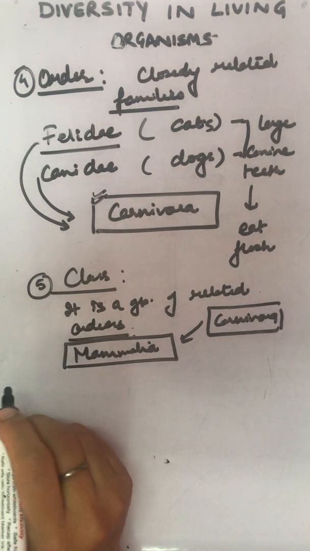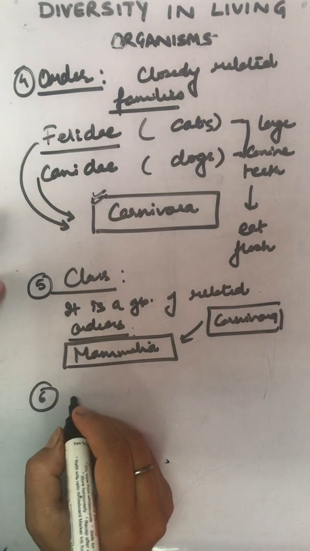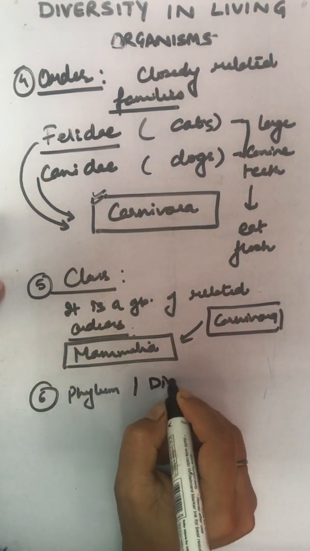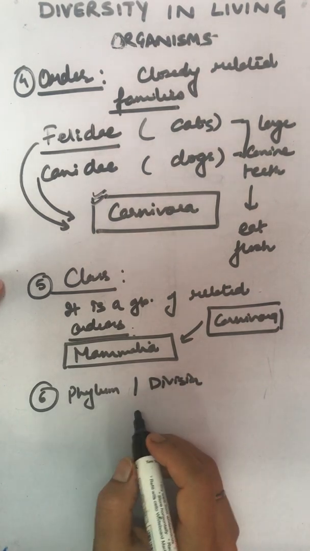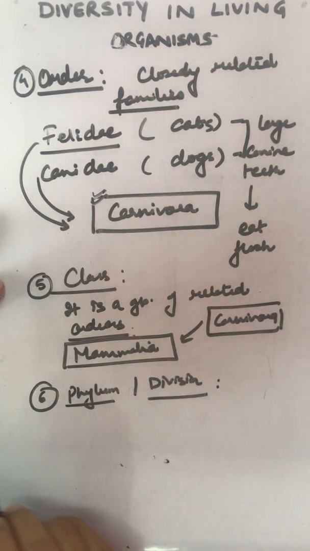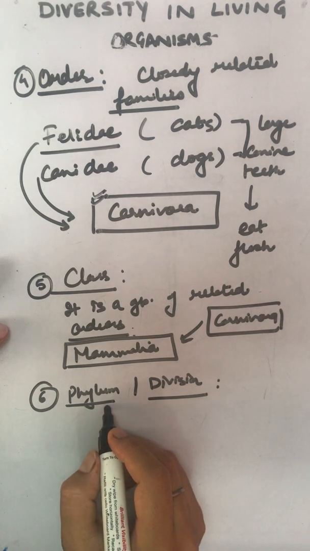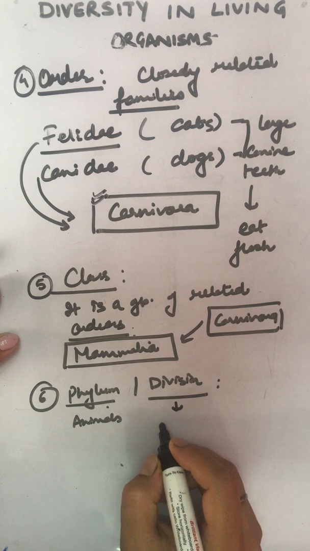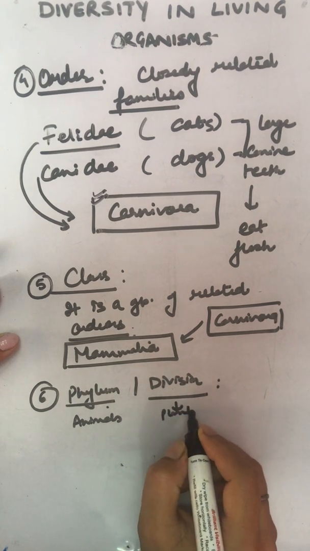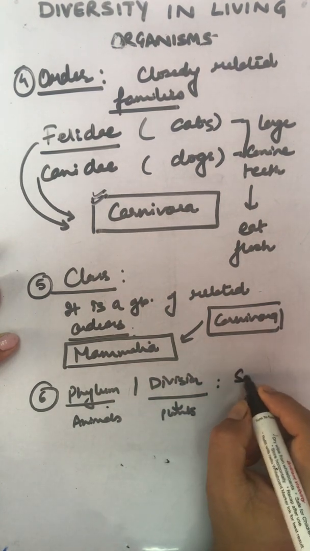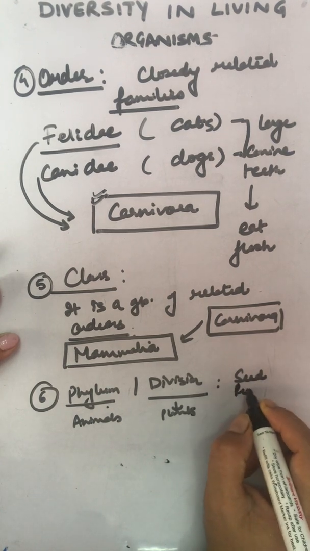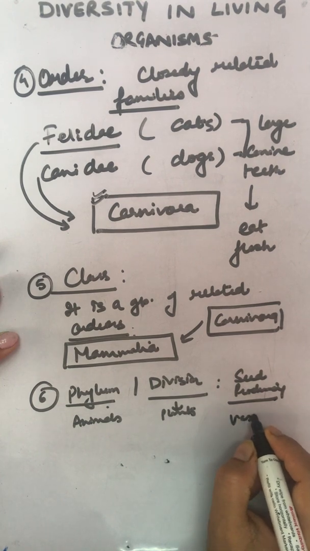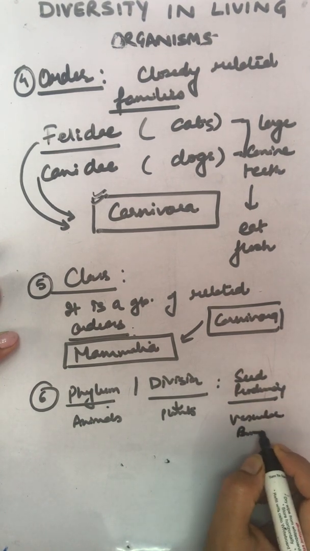Right? Same way, we move to number 6. Phylum or division. Phylum we know in case of animals and division in case of plants. Here we look for their characteristics like whether they are seed producing or not, whether they have vascular bundles or not.